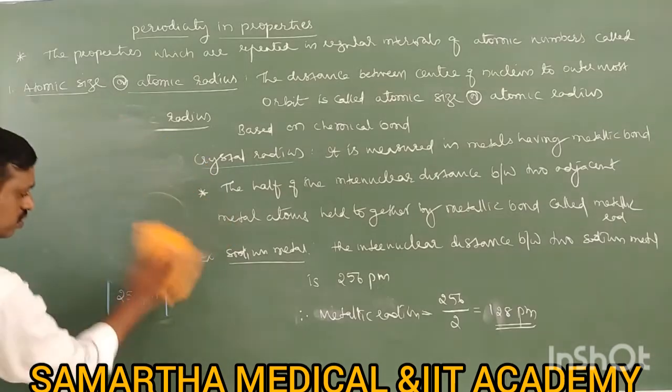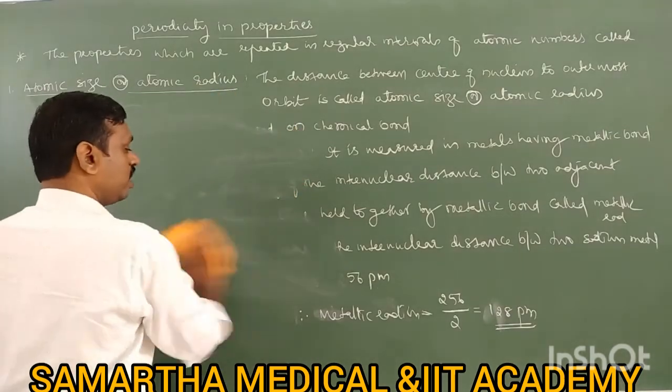Next, the second one is covalent radius.